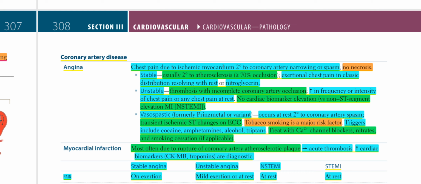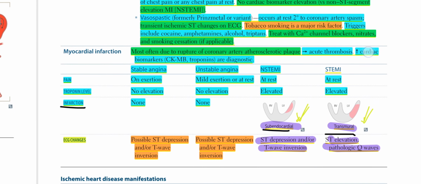Vasospastic, that is Prinzmetal or variant angina, occurs at rest secondary to coronary artery spasm, with transient ischemic ST changes on ECG. Tobacco smoking is a major risk factor. Triggers include cocaine, amphetamines, alcohol, triptans. Treat with calcium channel blockers, nitrates, and smoking cessation if applicable.